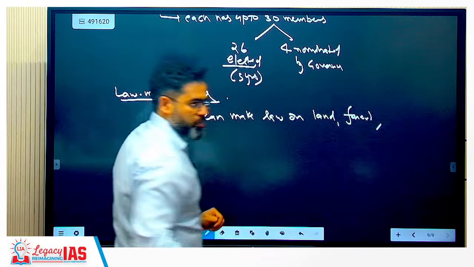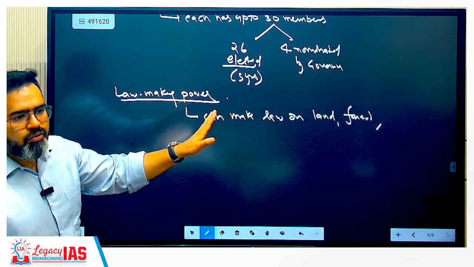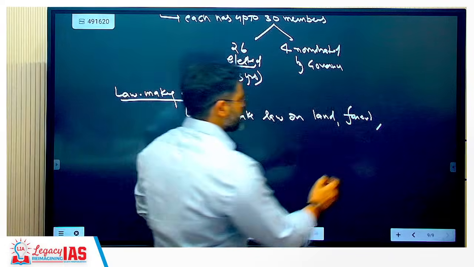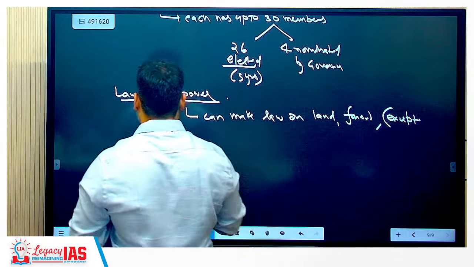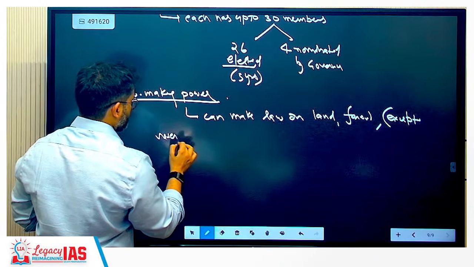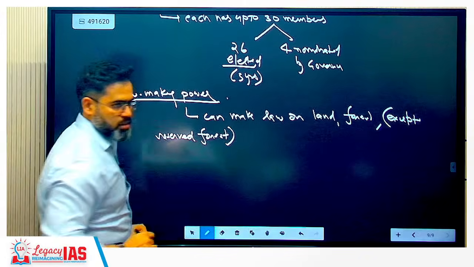forest, except reserve forest. You can write forest में, you can write except reserve forest. Reserve forest will not be included.